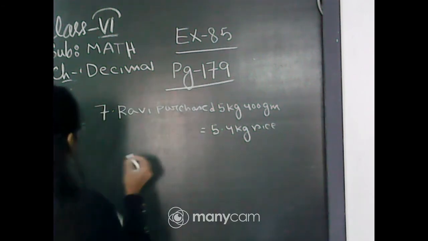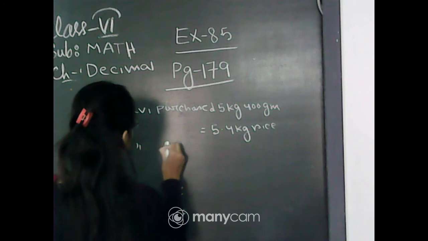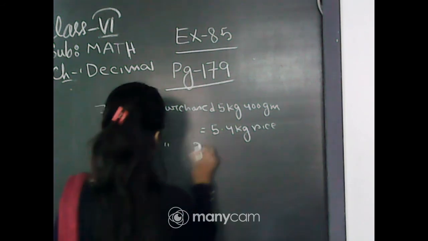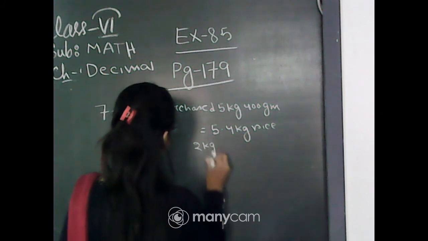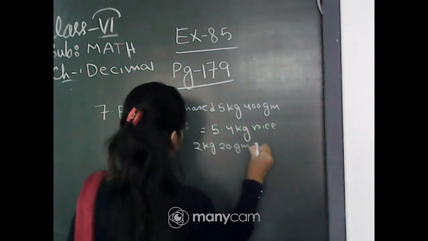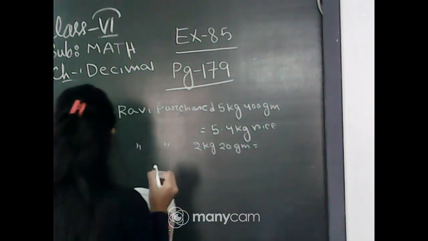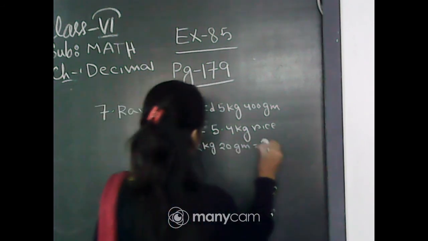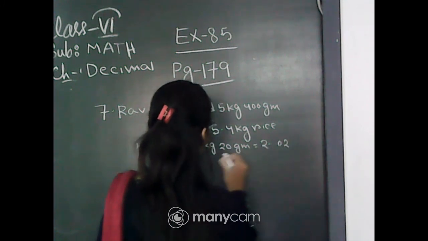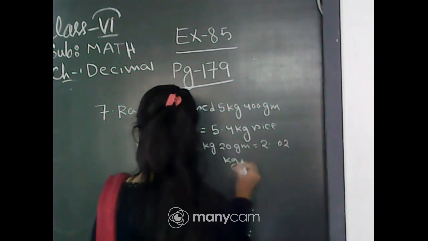Next, Rabi purchased 2 kg 20 gram, that is 2.02 kg sugar.